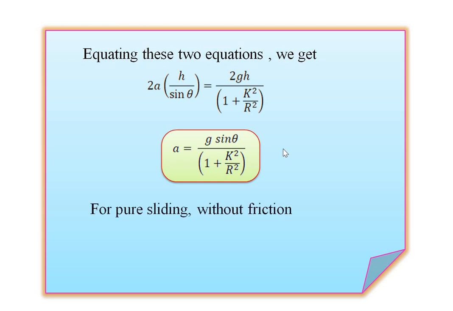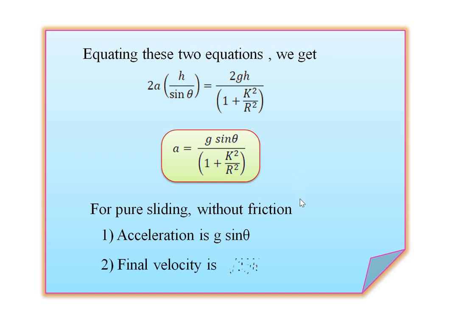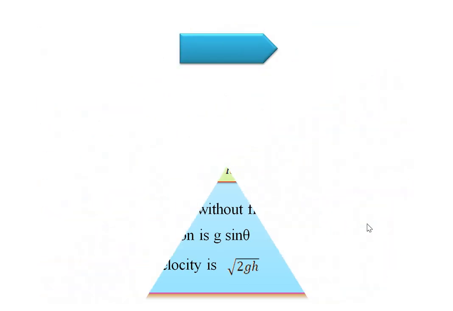From this, for pure sliding motion without friction, we get the acceleration formula g into the sine of theta, and the final velocity, which is the under root of twice into gh. So friends, here we have completed the formula for the velocity and acceleration. So let's see the new point. Remark.